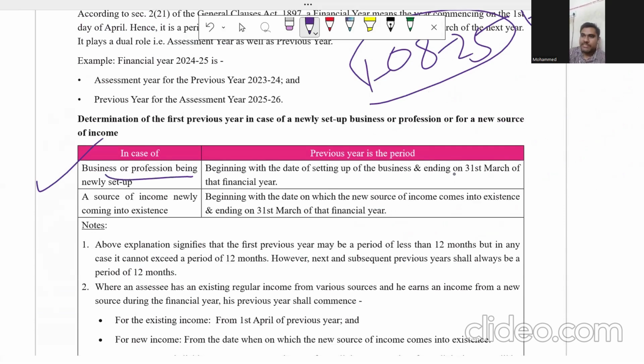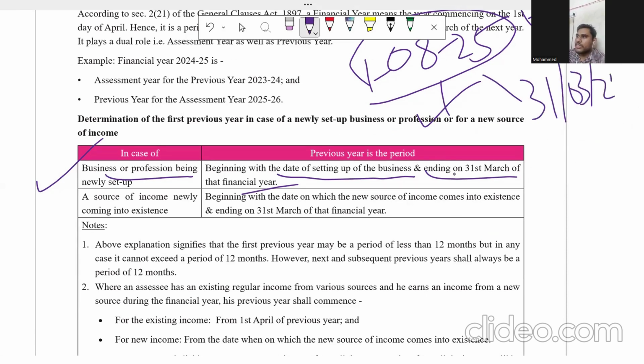For a business or profession newly set up, the previous year begins with the date of setup of business and ends on 31st March. For example, if you start a business on 1st August 2025, then my previous year is going to be 1st August 2025 to 31st March 2026.